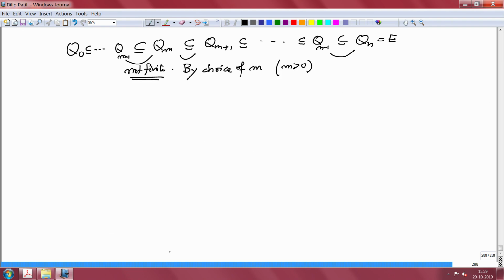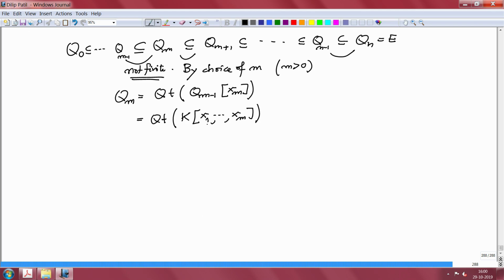All right. So what is Q_m? Note Q_m was the quotient field of, you take that earlier field Q_{m-1}, and then attach x_m. Actually, Q_m was by definition the quotient field of this integral domain K[x_1, ..., x_m].